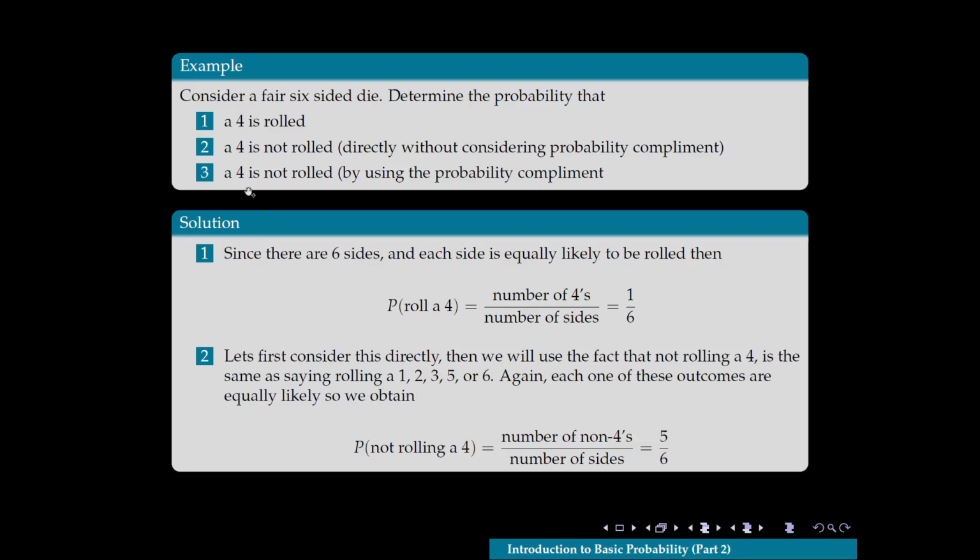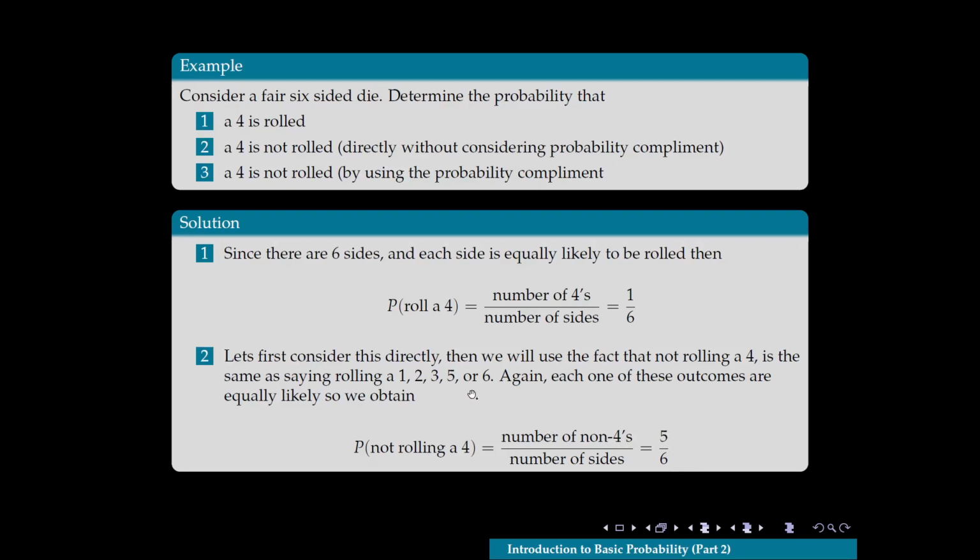So when we ask the probability of not rolling a 4, that's equivalent to saying the probability of rolling a 1, or a 2, or a 3, or a 5, or a 6. Okay? Now again, each one of these outcomes is equally likely to happen because it's a fair die. So the probability of not rolling a 4 is equal to the number of non-4s, so the number of sides that don't have a 4, right? There's 5 of them, 1, 2, 3, 5, and 6, divided by the total number of sides, which is 6. So we get the result is 5/6.